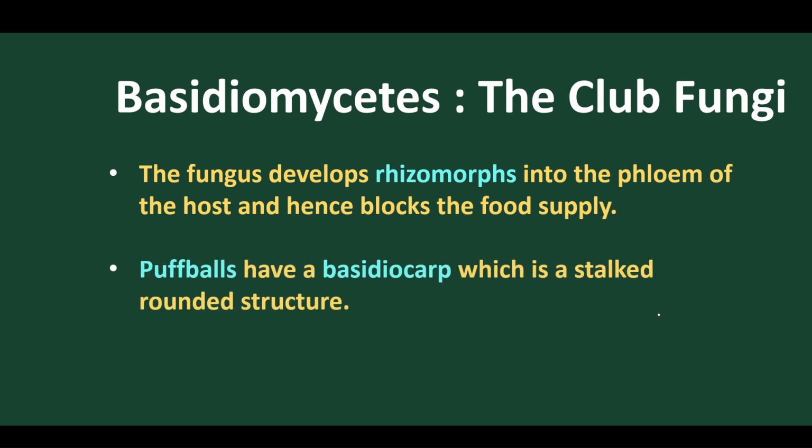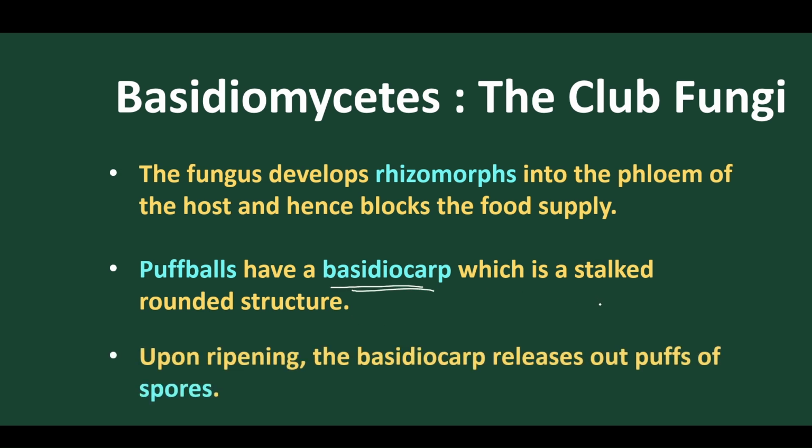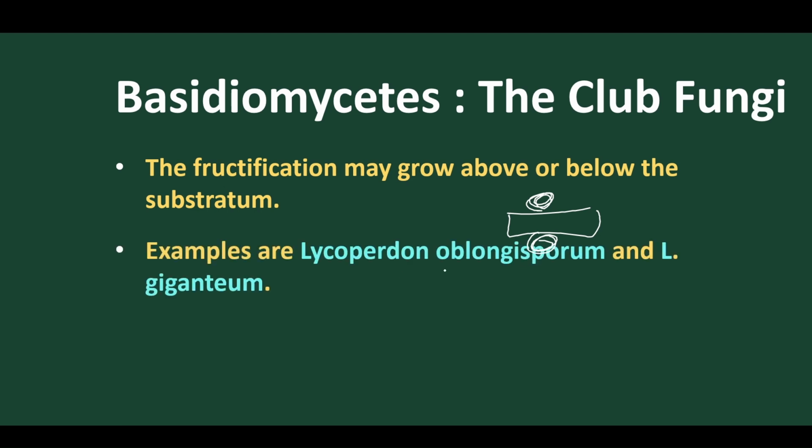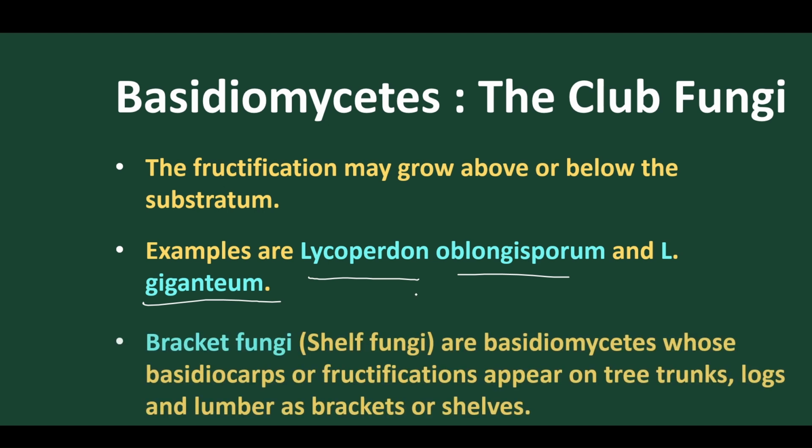The puffballs. Normally puffballs have basidiocarps, which are stalked, rounded structures, as we have already discussed. Upon ripening, the basidiocarp releases the puff of spores. The fructification may grow above or below the substratum. In puffballs, either the basidiocarps will grow above the substratum or below the substratum. It depends. The examples of this particular Basidiomycete are Lycoperdon oblongisporum or Lycoperdon giganteum. Got it? These are the best examples.